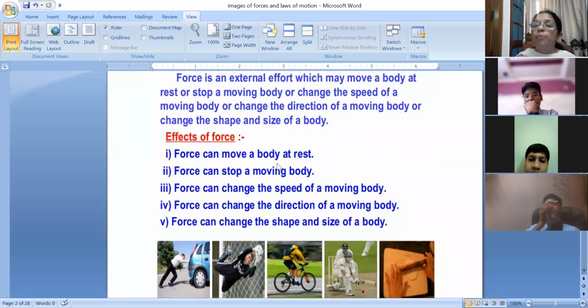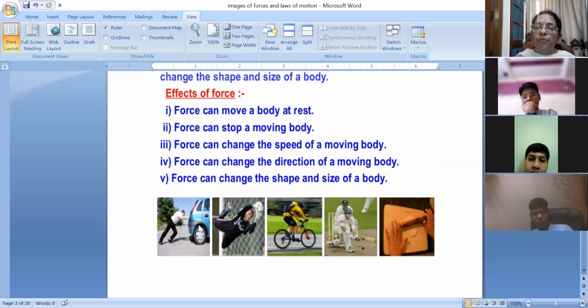Force can move a body at rest. Force can stop a moving body. Force can change the speed of a moving body. Force can change the direction of a moving body, and force can also change the shape and size of a body. Yes, children, please see the figure.